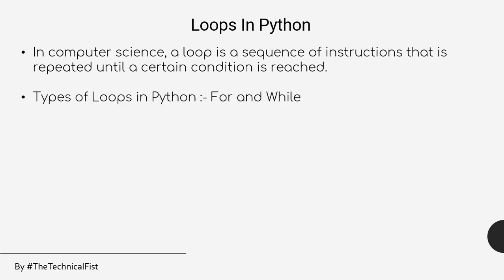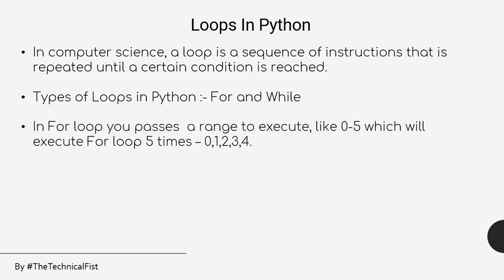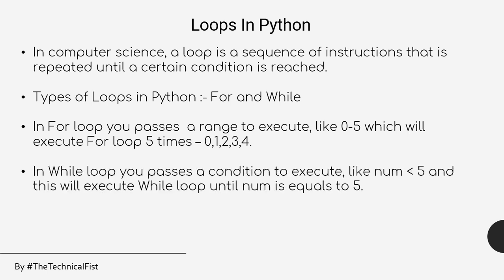There are two types of loop in Python, for loop and while loop. In a for loop, you pass a range to execute. For example, 0 to 5, which will execute the for loop 5 times, like 0, 1, 2, 3, 4. So this is basically 5 times. So in a for loop you pass a range, and in a while loop you pass a condition.